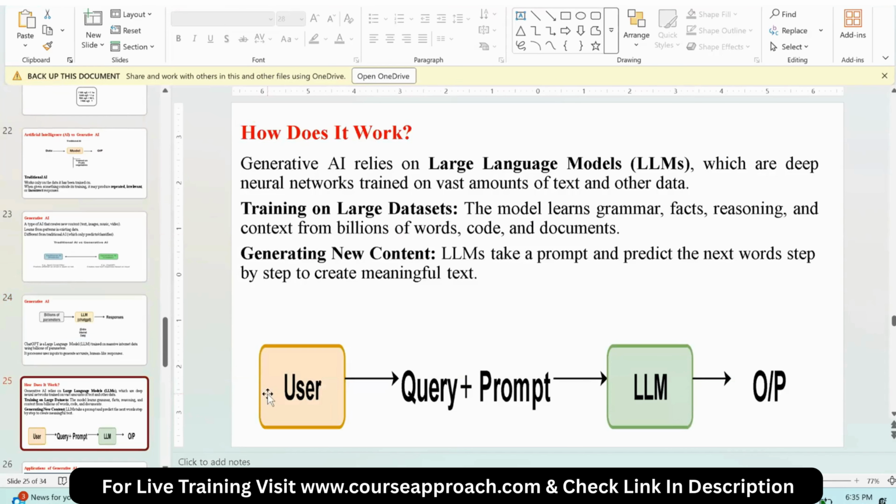This LLM is called a large language model, which is trained on entire internet data or a vast amount of data. Now, if the user asks any question to this LLM, along with the query we also add a prompt. A prompt is nothing but an instruction given to the LLM. This is the language LLMs can understand. Along with the prompt, we also give the user query. The LLM understands that query and gives the response to the user. This is how generative AI works.